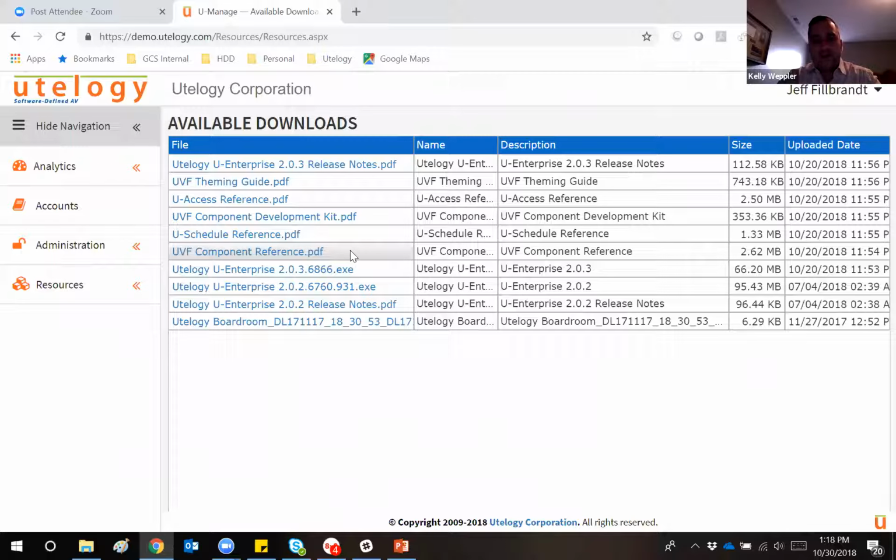And this UVF component reference guide really does a great job of that. So we talk about each and every individual component that's in our component library for building your user interface, or your UI. We even talk about basic concepts like, if you're adding a flow container into your project and you've got it set to center vertical or start center horizontal, what are the implications of that? How are the items going to lay out or render on the page? All of that is discussed in great detail in the UVF component reference document.